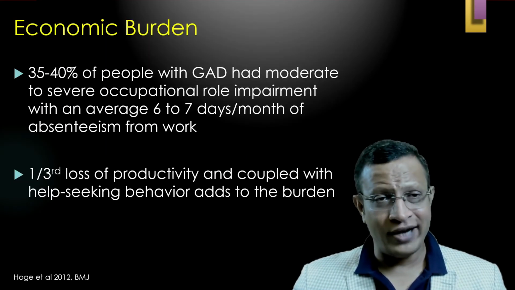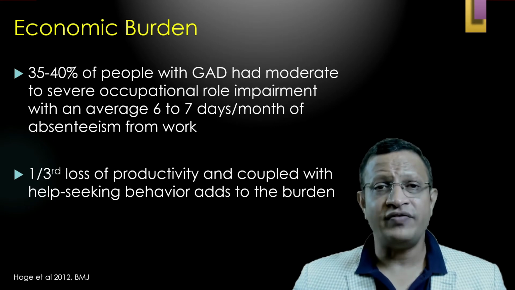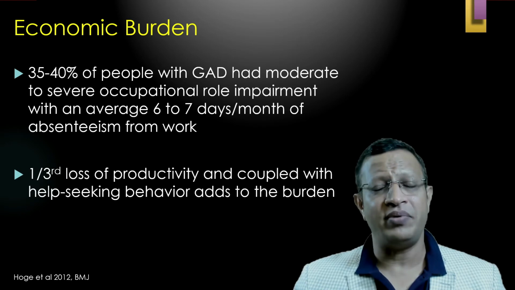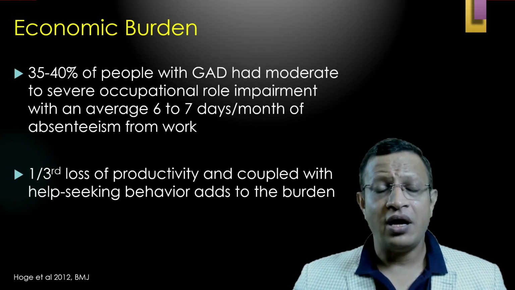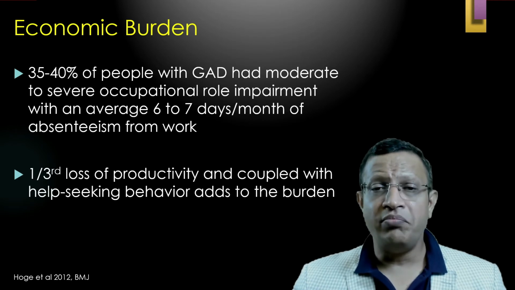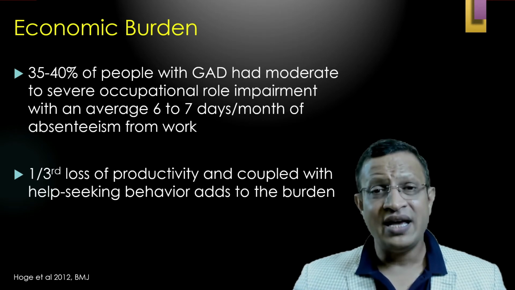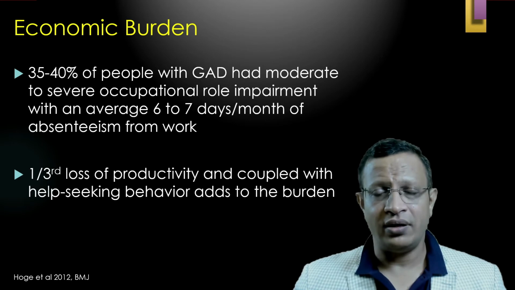Economic burden, if you look at that, 35 to 40% of the people with GAD had moderate to severe occupational role impairment. How much is this impairment? Every month, up to 6 to 7 days, they missed work. That means they remained absent from work.